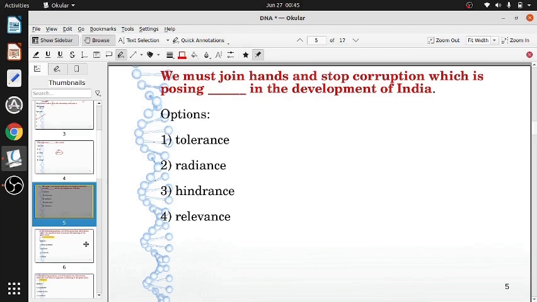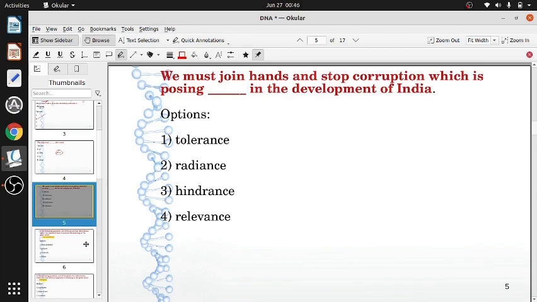Corruption can only be against development. Corruption and development are opposite things. If there is corruption, there cannot be development, and if there is development, there cannot be corruption. So corruption and development are opposite things. Corruption can only slow down the development or stop the development.